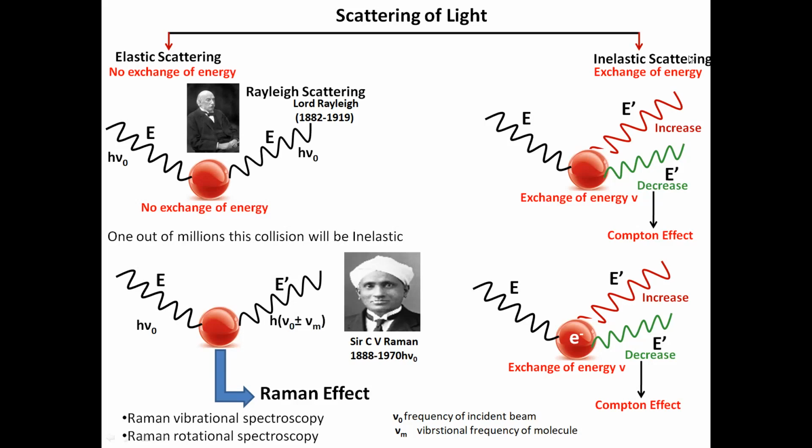Now, again come to that point. Suppose the energy loss is there and the frequency of scattered light is reduced. How much it decreases depends, and it will be calculated. I will come to that point also. But if it is decreased, it means the Compton effect is there. The Compton effect will come only in case of decrease, not in case of increase. Why is this Compton effect there?